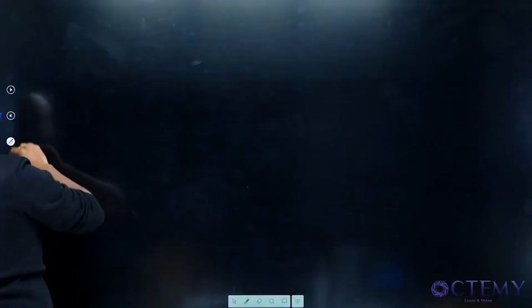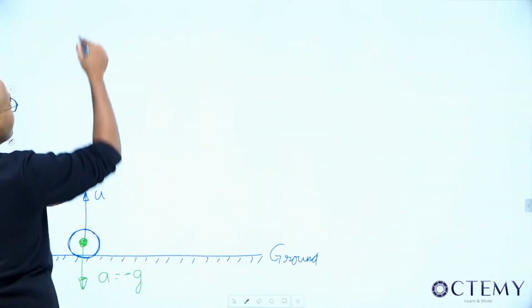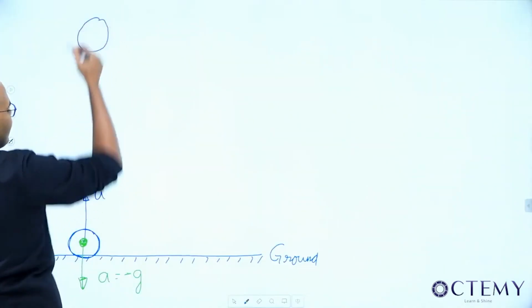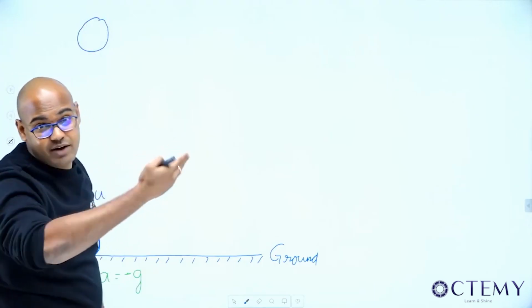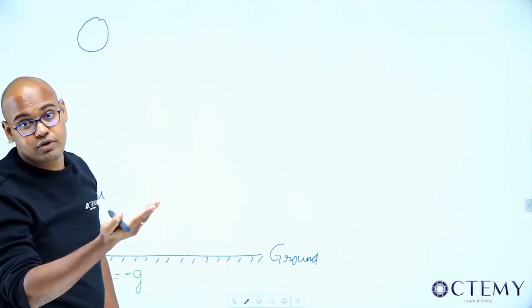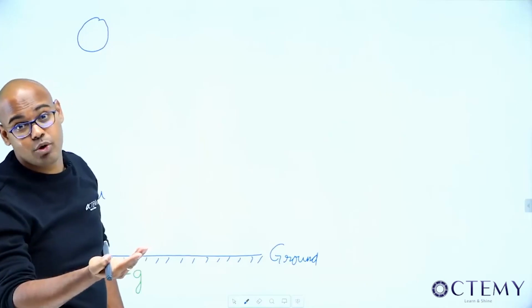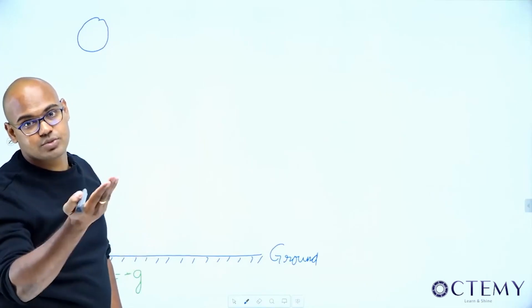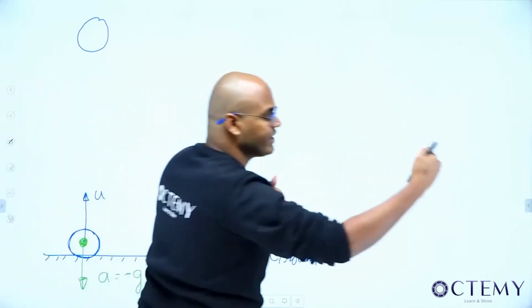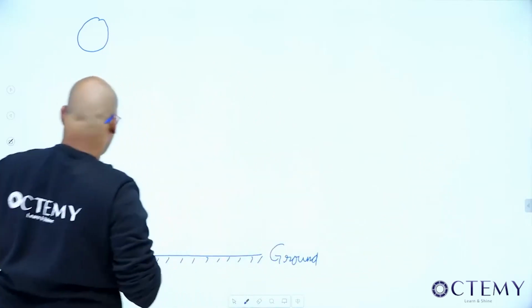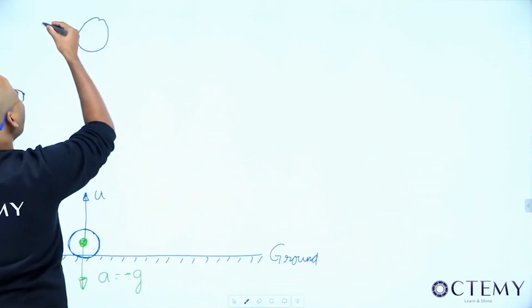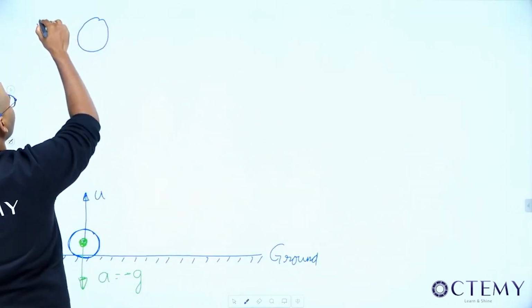Finally, after reaching some height here, what will happen? You remember the problem which I have done where it has an initial velocity of 2 meters per second and a retardation of 0.1 meter per second square, minus 0.1. What happened? It turned back. Same way it will go. At some point, finally the velocity will become zero.